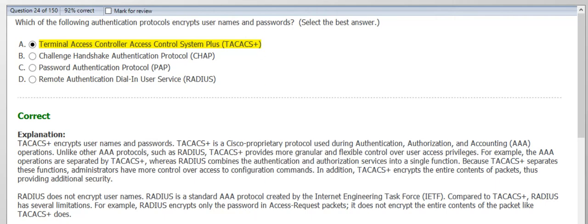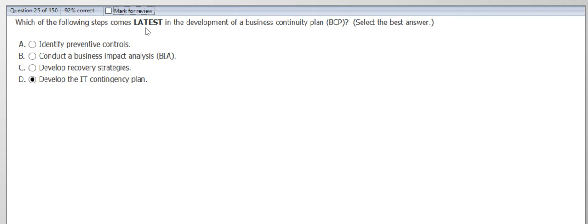Let's move to the next question. Which of the following steps comes latest in the development of a business continuity plan? Select the best answer. It is one of the most important questions, I would say, because two or three questions are definitely related to BCP in the exam. So the first choice is identify preventive controls, conduct a business impact analysis, develop recovery strategies, and develop IT contingency plan. So choose option D. Let's see what the answer is.